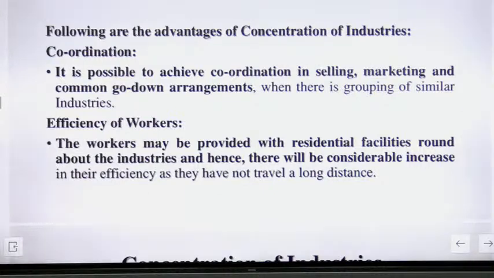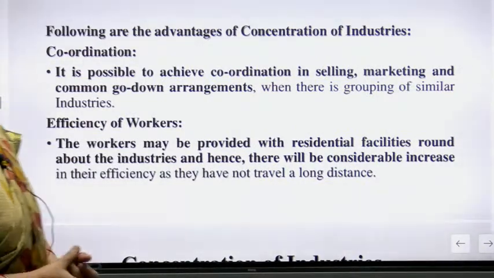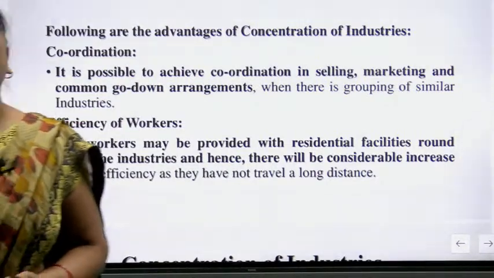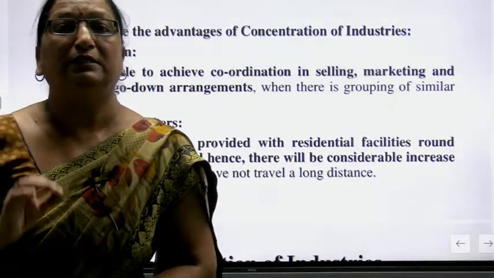So the workers may be provided with residential facilities round about the industries, and hence there will be considerable increase in their efficiency, and they do not have to travel a long distance. Okay, so it is very clear, and it is a very important advantage for the industry.